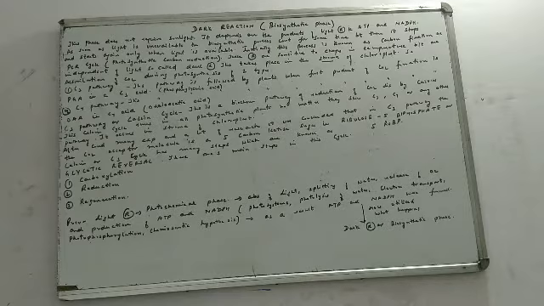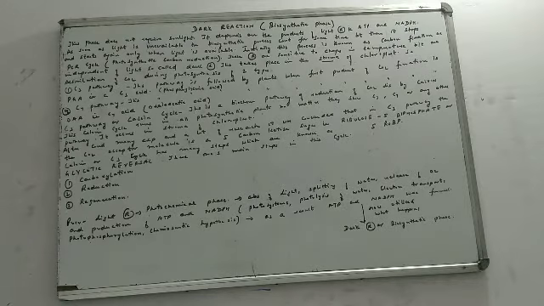This phase, the dark reaction, does not require sunlight. Remember, it does not require sunlight. It only depends on the products of the light reaction, and what are the products of the light reaction? ATP and NADPH. So two things we need to remember about dark reaction. Number one, it does not require sunlight. Number two, it depends on the products of the light reaction, that is ATP and NADPH. As soon as light is unavailable, the earlier process, the photochemical phase, stops, and what starts is the biosynthetic phase, that is the dark reaction.